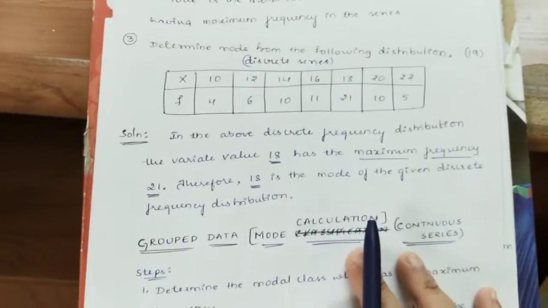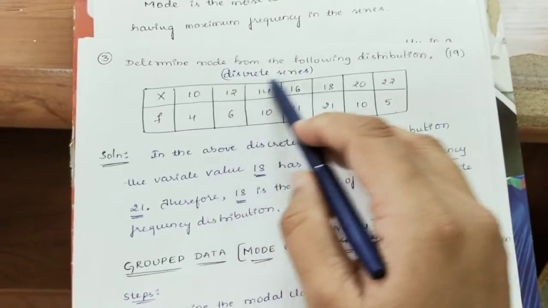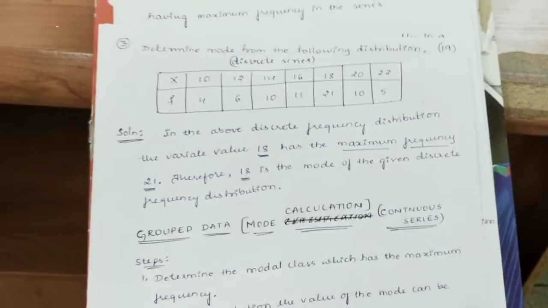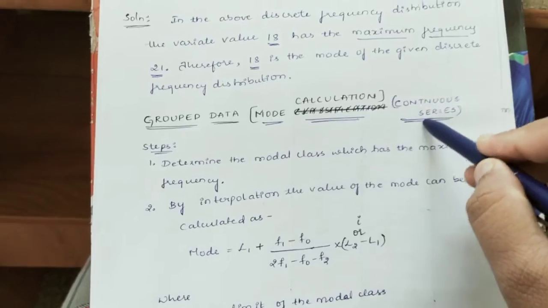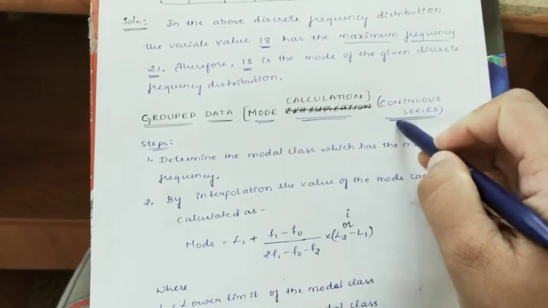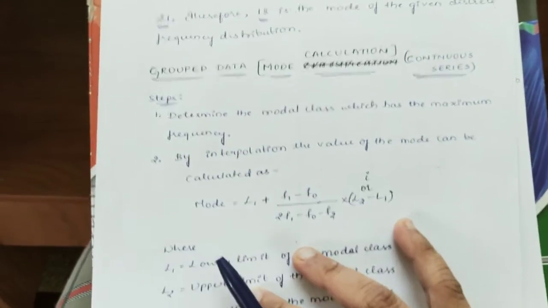So these are some examples of the mode for the individual series as well as the discrete series. One important calculation for mode is for the continuous series. To find the mode for the continuous series, we have to follow certain steps.